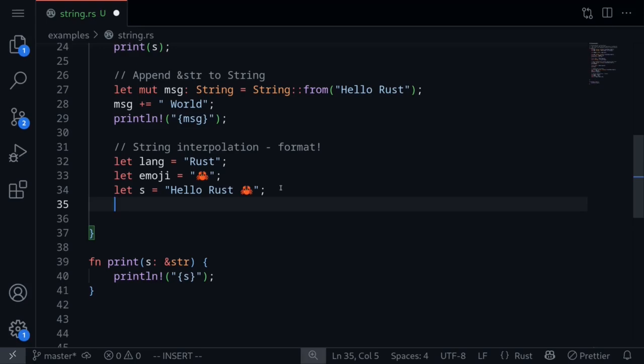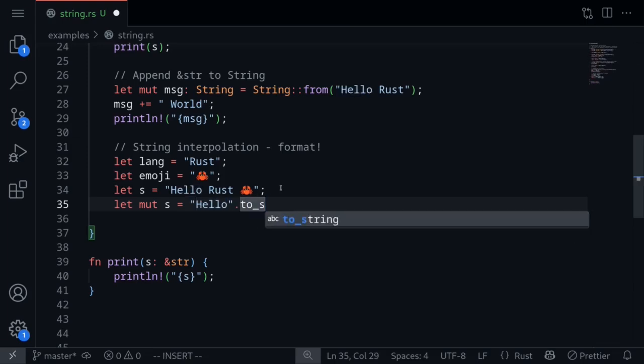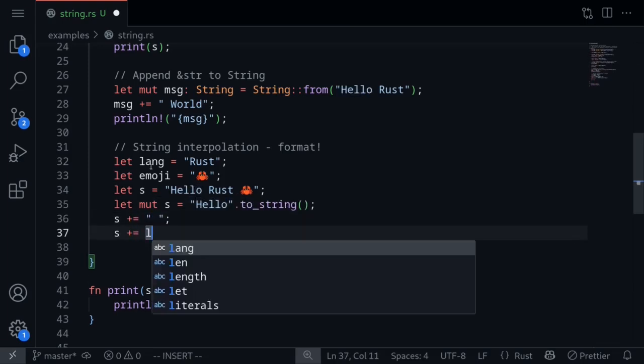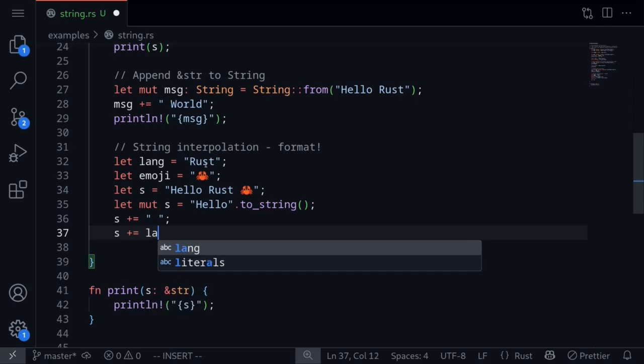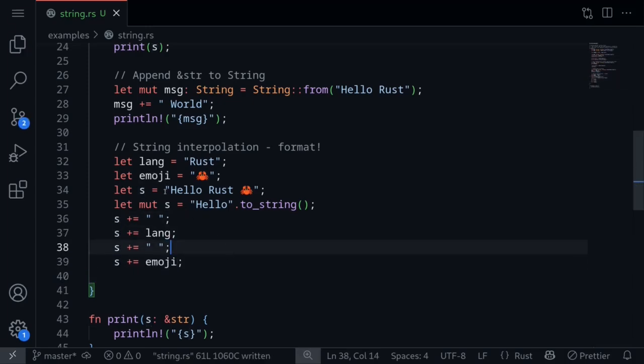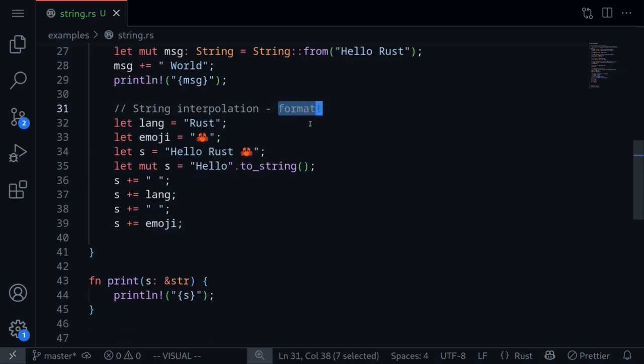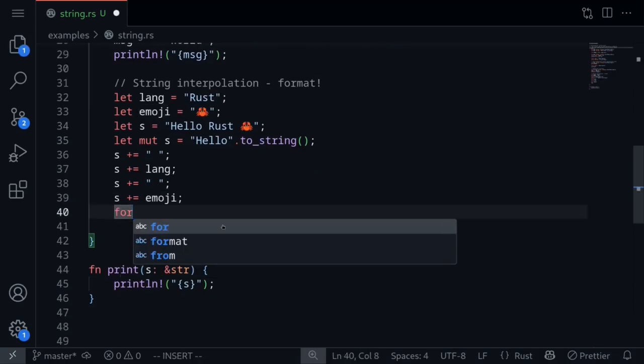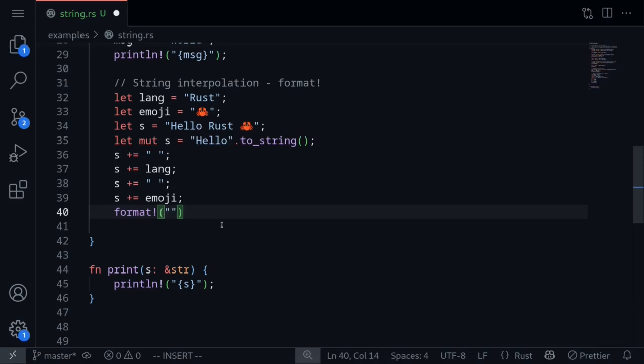One way we can build this is to say let mut s is equal to hello dot to_string, and to this we first add a space. Next we add the variable lang, which stores the value Rust, and then we add another space, and finally we add the emoji. So this is one way of constructing this string given that we have these two variables. But there's an easier way using the format macro. To use it, all we have to do is call the function format, and then inside the double quotes, we first put in the word hello, followed by the first string that we want to put in, followed by the next string that we want to put in. And finally, outside of the double quote, we'll put our variables, lang, and then emoji.